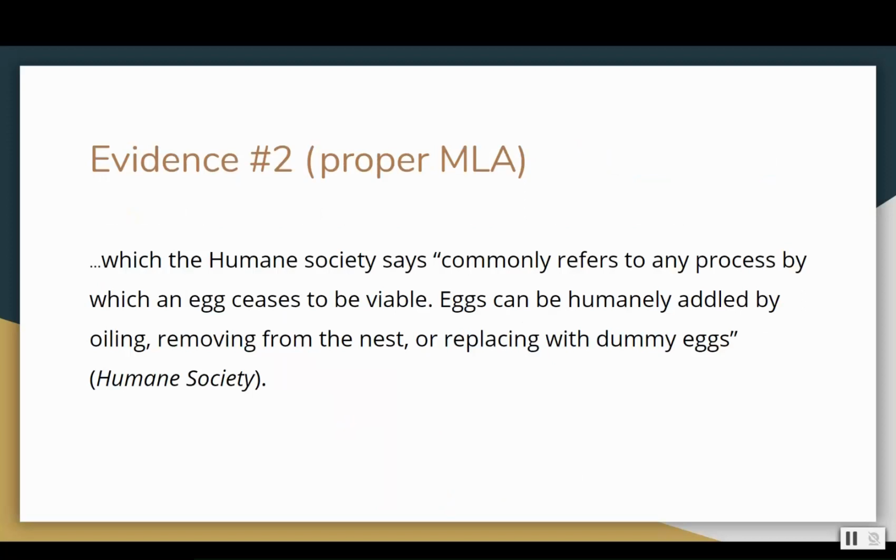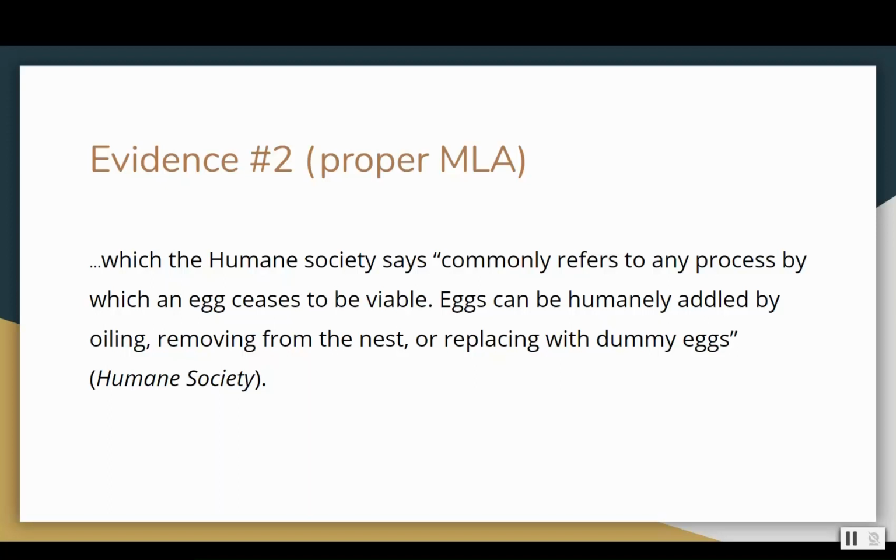All right, so which the Humane Society says commonly refers to any process by which an egg ceases to be viable. Eggs can be humanely addled by oiling, removing from the nest, or replacing with dummy eggs. So we have this in proper MLA. The grammar is correct when we are moving from the attributive tag says into the quote, and then we do have a citation as well.